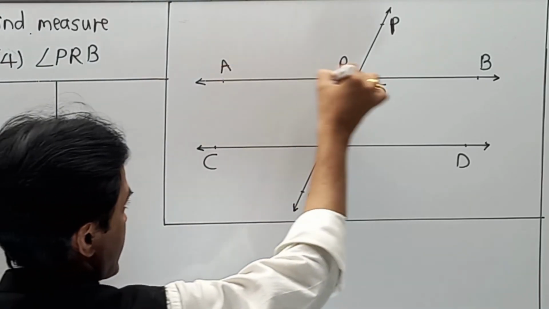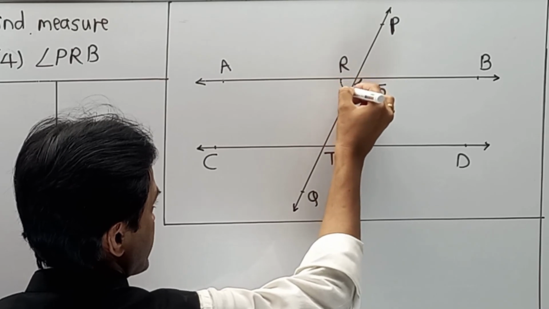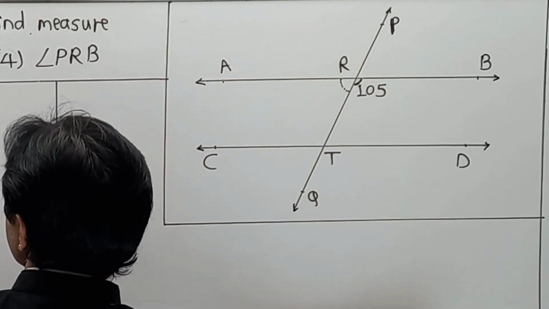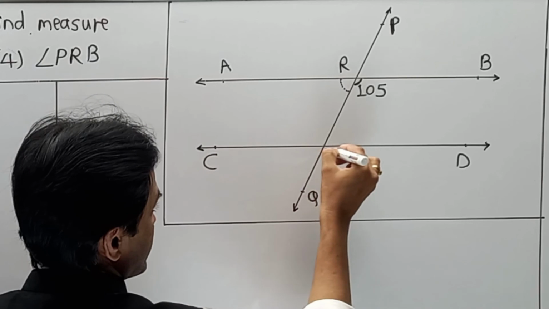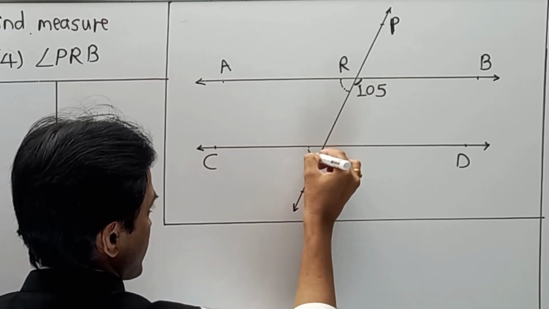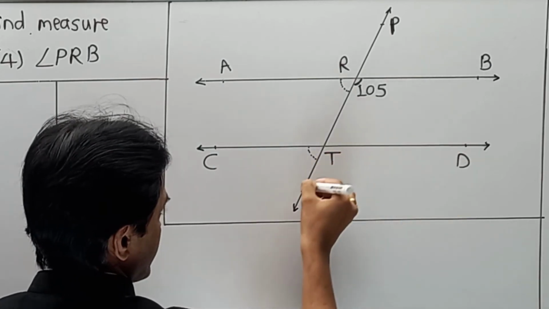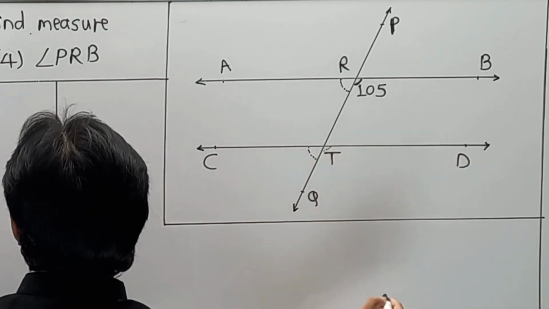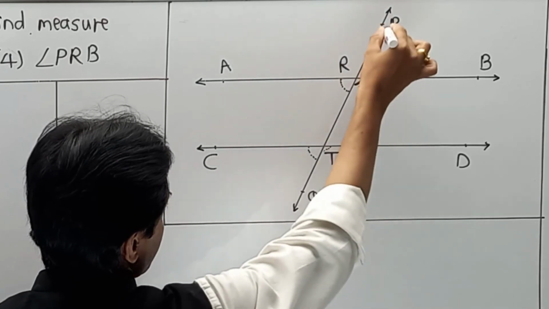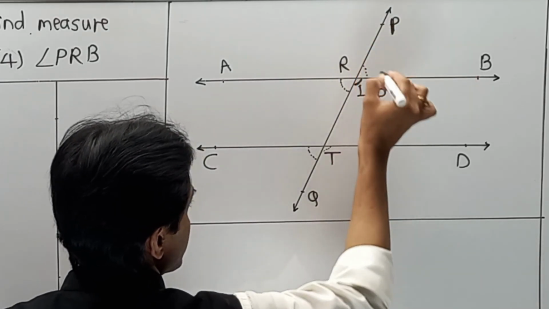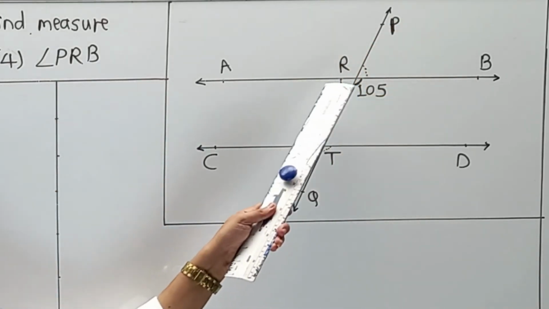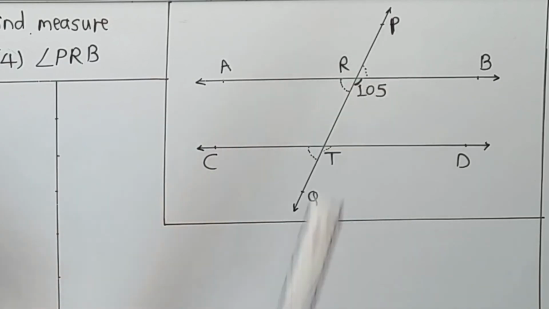So their part is ART, means we are supposed to find this angle. Next CTQ, means we are supposed to find this angle. Next DTQ, means we are supposed to find this angle. And PRB, means we are supposed to find this angle. So first, second, third and fourth. One by one, logically I am going to solve the part.